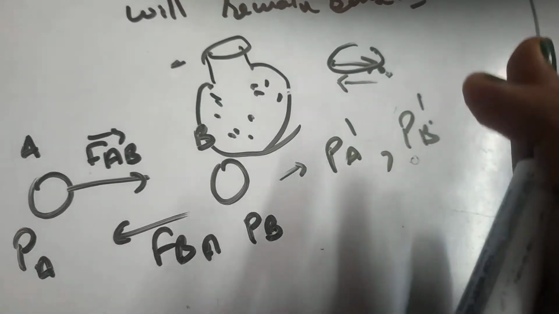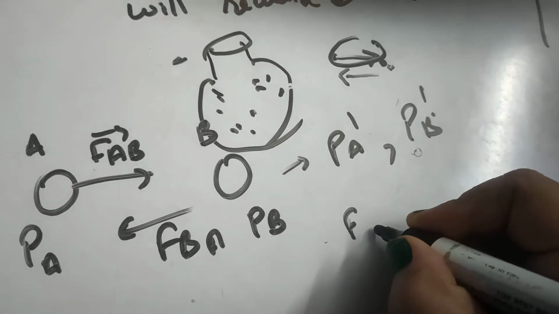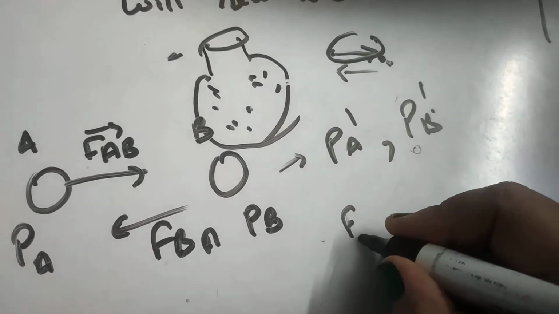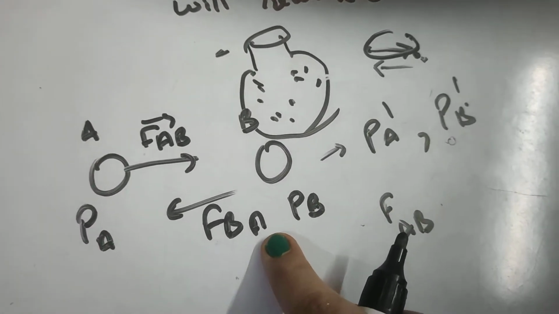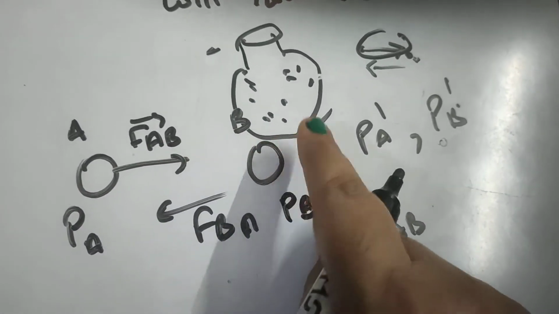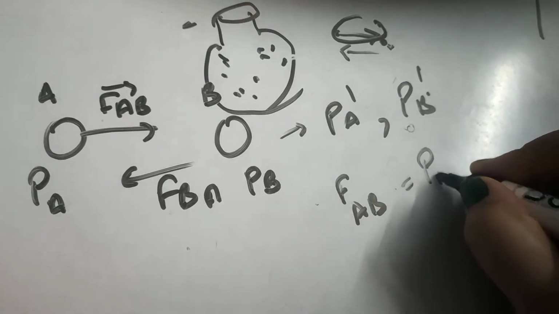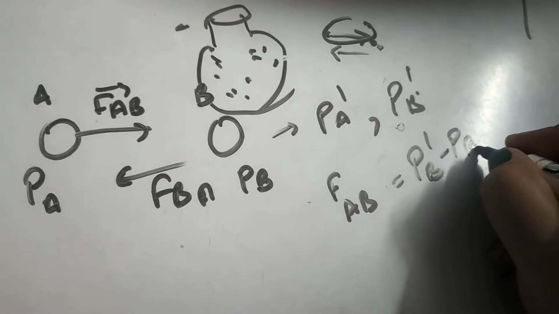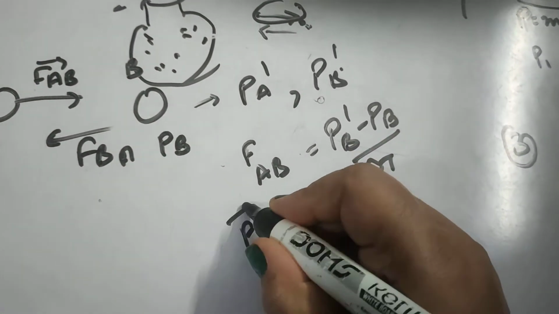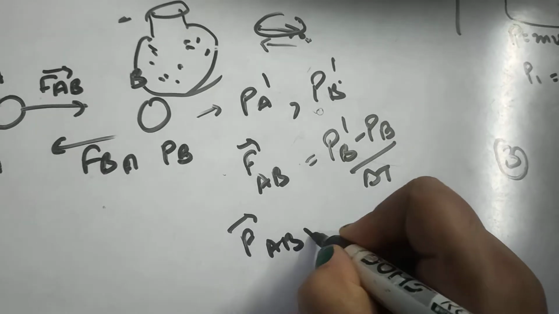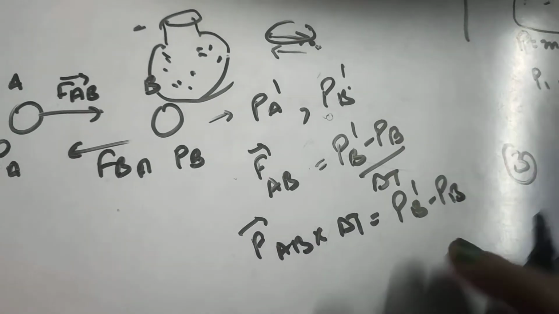Now we apply Newton's second law of motion. According to that, force is equal to rate of change of momentum. So FAB is the force applied on B by A, so the momentum of B will change. In that case, we can write FAB into delta T is equal to PB dash minus PB, right?